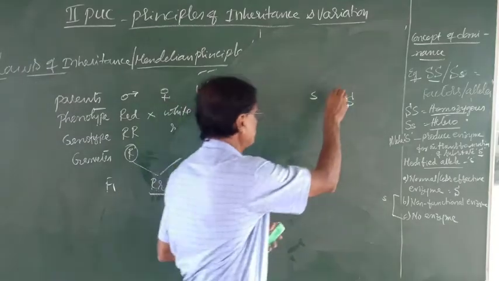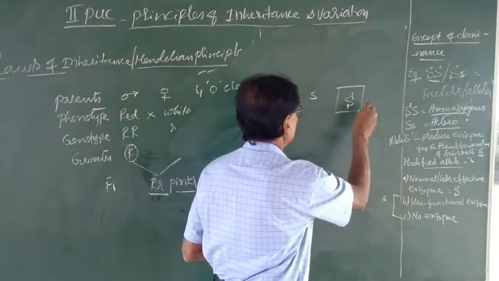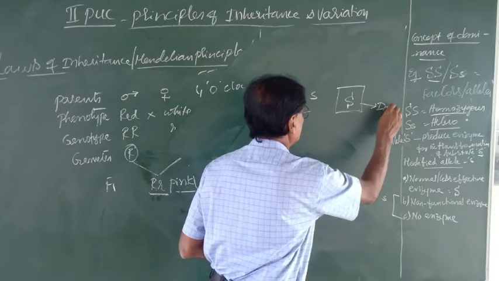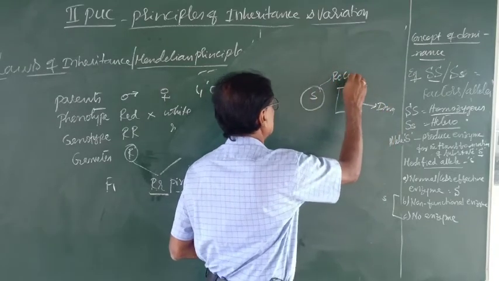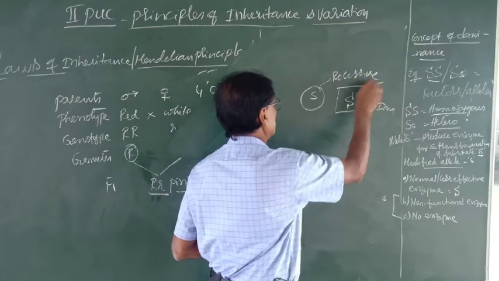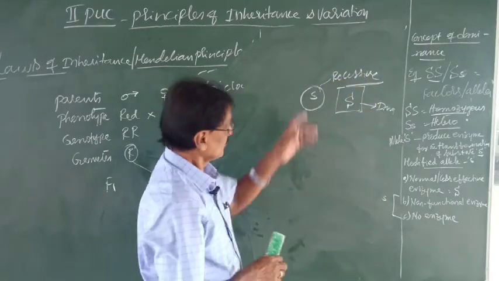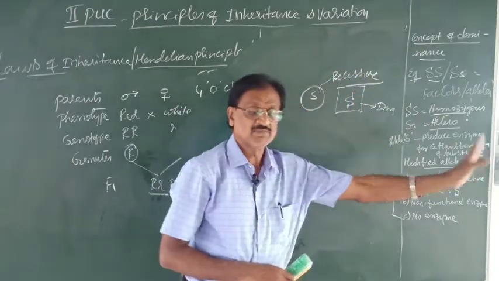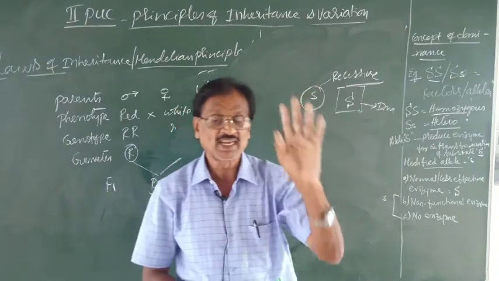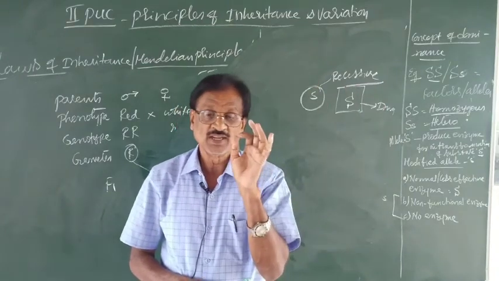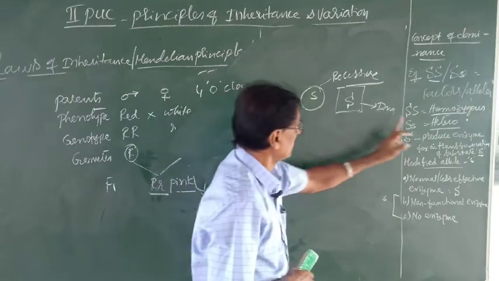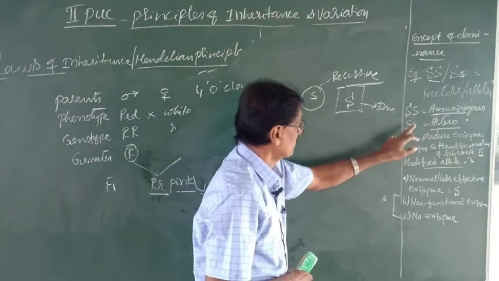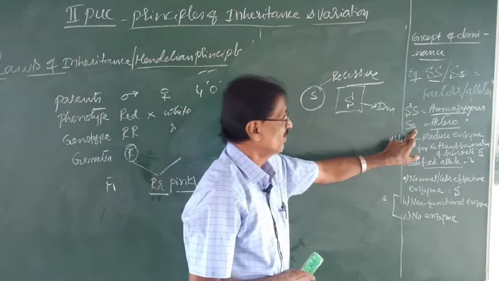Hence, the capital S can be considered as a dominant allele and the small s can be considered as a recessive allele. Remember, the dominance can be studied only by taking what? Only by taking a heterozygous individual like capital S and small s.